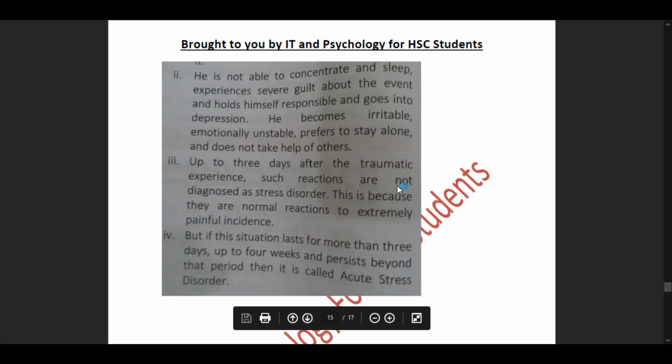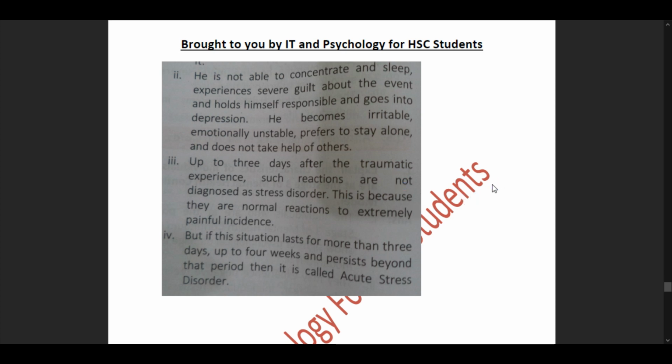So for this disorder, that is ASD, we had learned about an individual by the age of 39 years who had a confrontation with a few gangsters which had a very bad impact on him. So now we'll understand what that was and how this example has been explained in our pointer number 2. He is not able to concentrate and sleep, experiences severe guilt about the event, and holds himself responsible and goes into depression. He becomes irritable, emotionally unstable, prefers to stay alone, and does not take help of others.